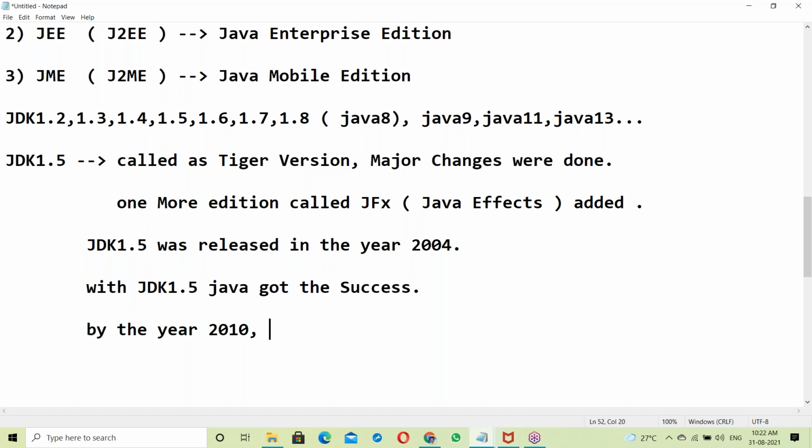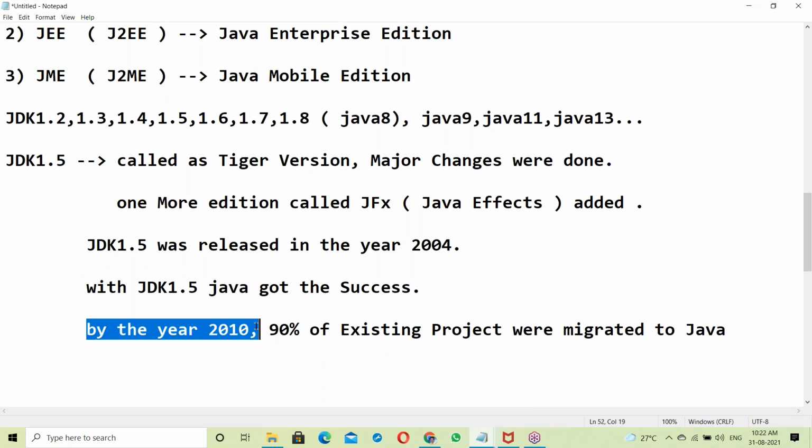By the year 2010, 90% of existing projects were migrated to Java.